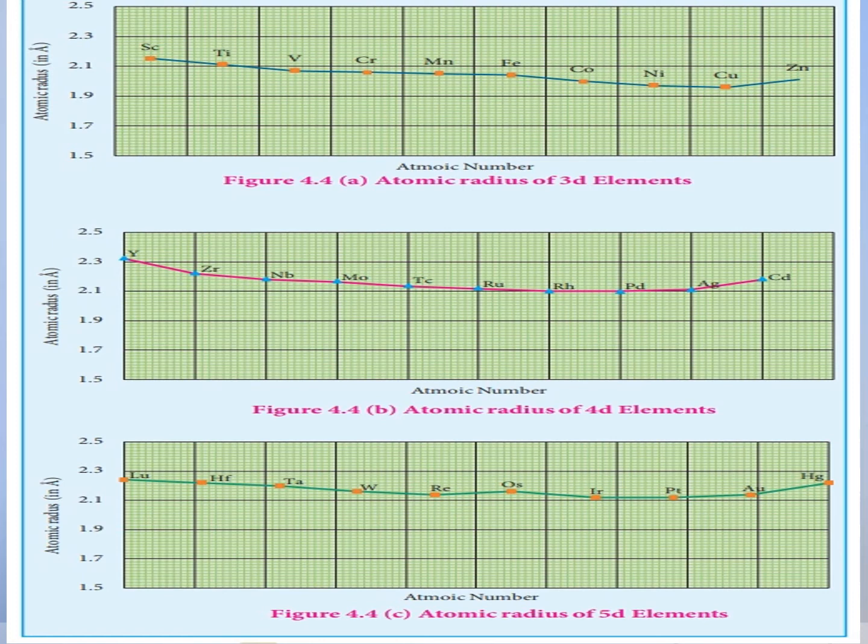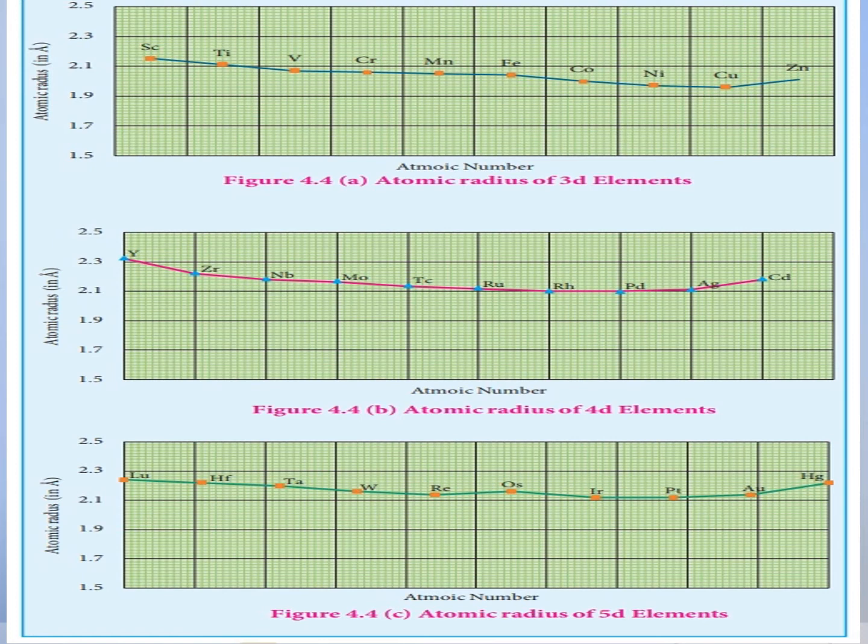But for 3d transition elements, the expected decrease in atomic radius is observed from scandium to vanadium. Thereafter, up to copper, the atomic radius nearly remains the same. As we move from scandium to zinc in the 3d series, the extra electrons are added to the 3d orbitals.